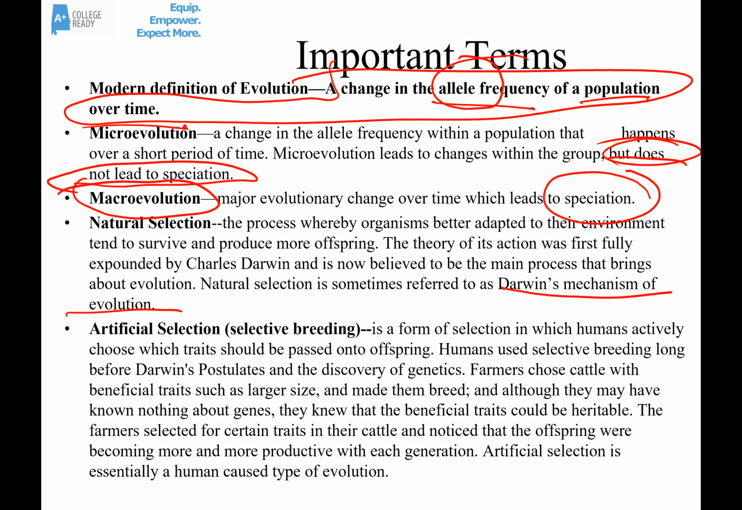It's how it happens. Another important term to know about is artificial selection, or what's also sometimes called selective breeding. So this is when humans actively choose which traits are passed on to offspring. This could be in crop plants, or it could be in certain kinds of animals that we breed. Even before we knew about genetics, farmers had been choosing which cattle got to breed, which plants bred with which other plants. So they were picking beneficial traits. They knew they could be inherited. And over time, essentially, they caused human-caused evolution. That's artificial selection.